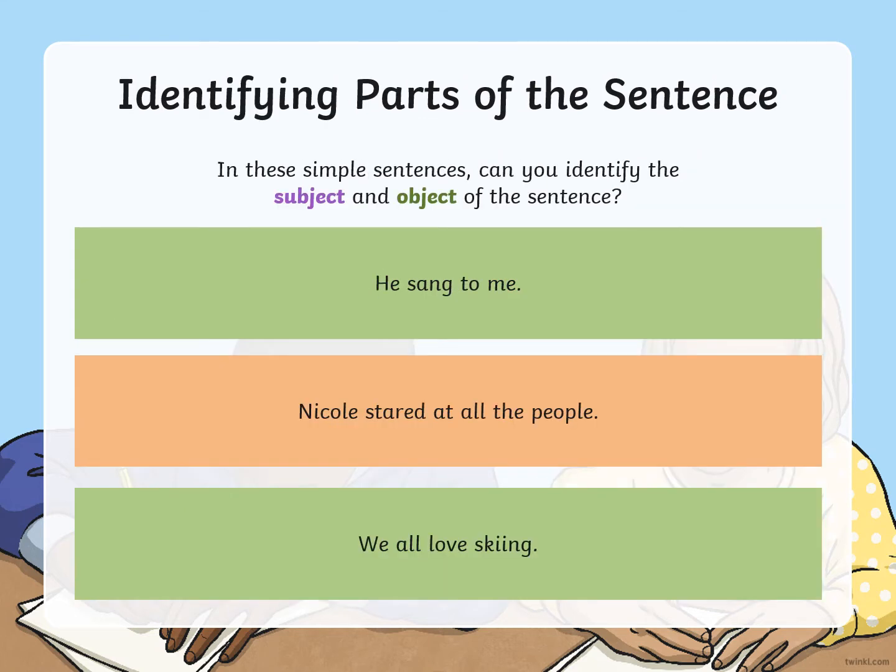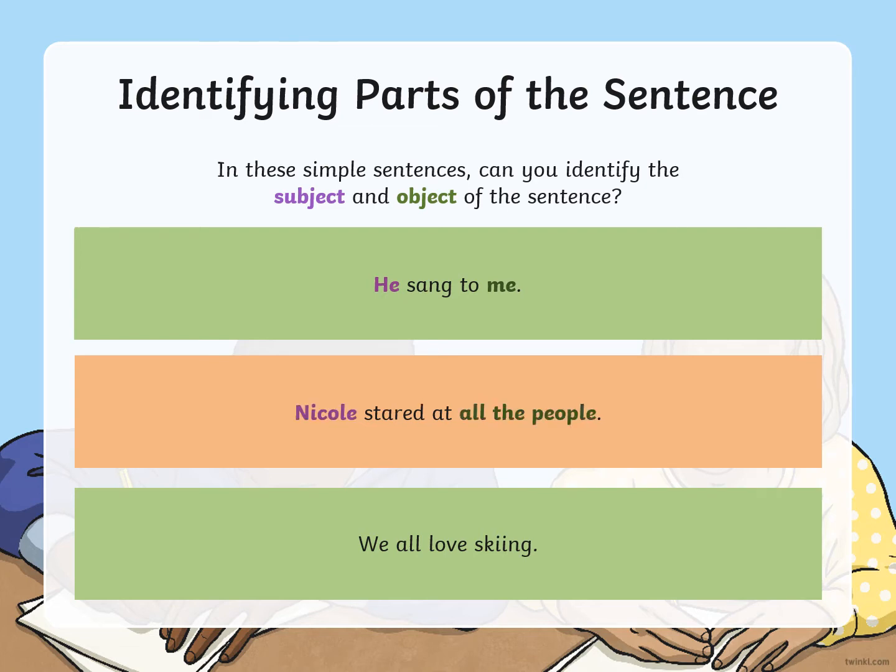Okay, so you need to identify these parts of the sentence. These are really simple sentences. Can you identify the subject and the object? Pause, maybe write the subject and the object down in each sentence and then play the video and we'll see if you are right. So he is the subject and me is the object.